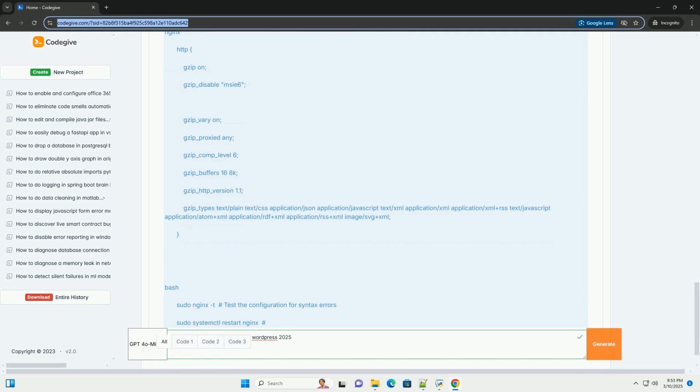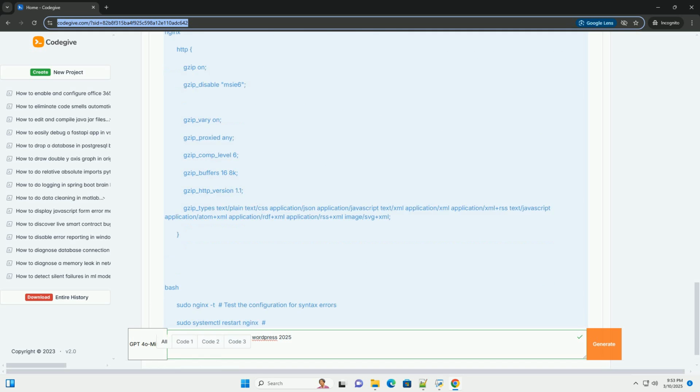Evolving web technologies. Stay up to date with the latest web technologies and performance best practices. As new compression algorithms and browser features emerge, adapt your website's configuration accordingly. For example, the Accept-Encoding header may include newer compression algorithms.